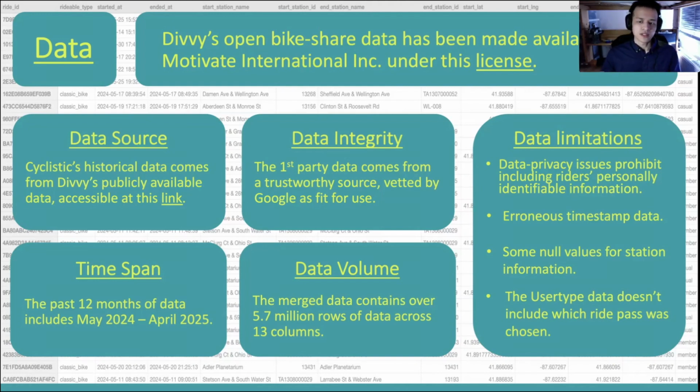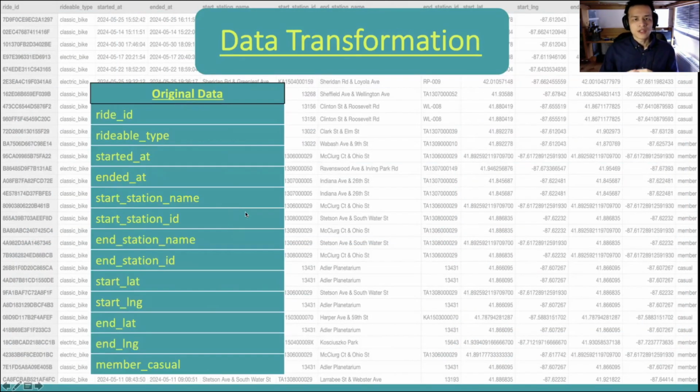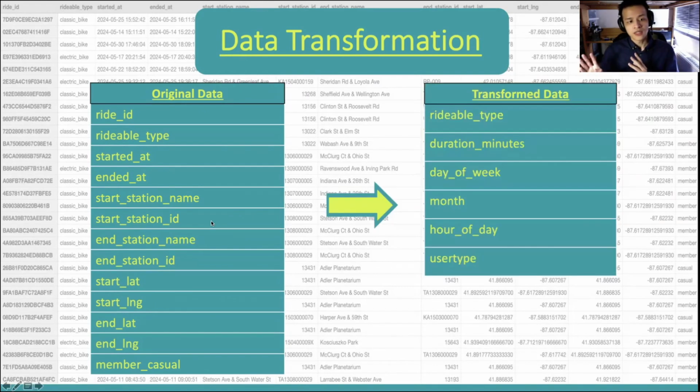Despite these limitations in the data, I've been able to work around them by cleaning and transforming the data in a way that makes it still useful for accurate information. Originally, there were 13 columns, including things such as ride ID, the rideable type of bike, the started and ended at times, geographical information regarding the bike share station locations, as well as the user type information. When transforming the data, I decided to continue working with rideable type, as well as member casual, which I have renamed to user type for simplicity's sake.